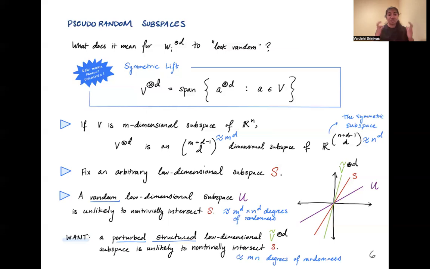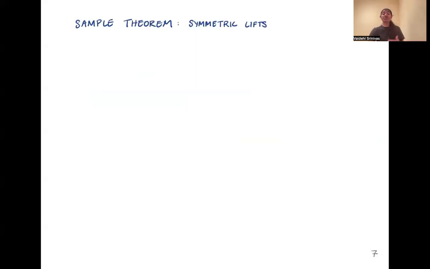So we'd like to say that this object that has much less randomness than a fully random object still behaves approximately like a fully random object. And that's why we describe this as being pseudo-random. So now I'd like to give you one sample theorem that we're able to prove using the new techniques that we develop in this work for symmetric lifts.